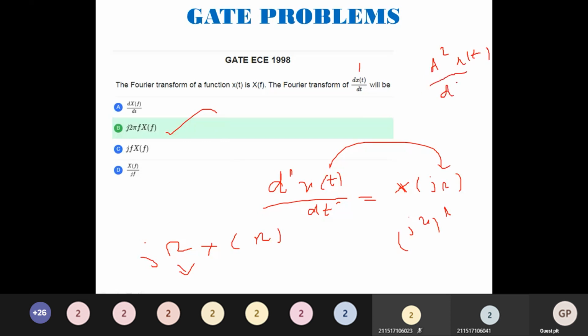By the formula, n value is 2, so it becomes x of j omega the whole square. What is j square? j square is minus 1. So I will have minus omega square x of j omega. Similarly, we can solve a few cases of the formulas.